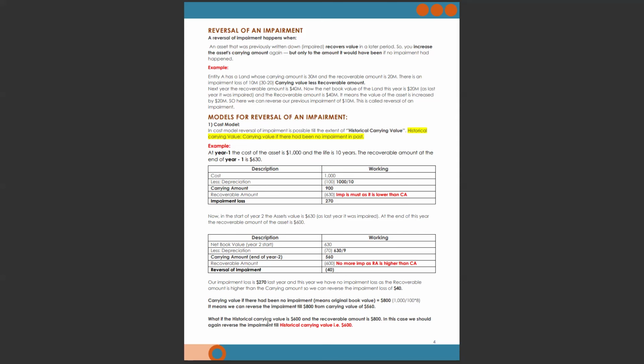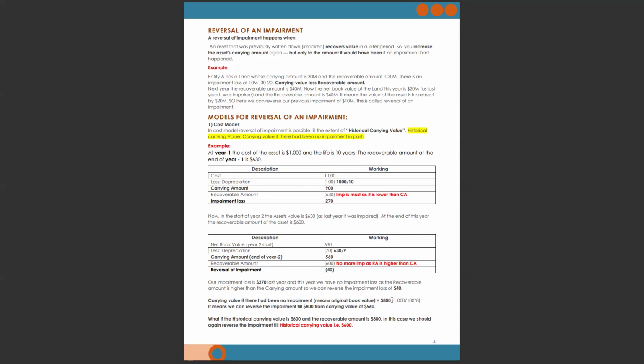Now, what if the historical carrying value is 600 and the recoverable amount is 800? In this case, we should again reverse the impairment only up to the historical carrying value, that is 600. It means in the cost model, you can only reverse your impairment loss up to the extent of historical carrying value. And how will you calculate historical carrying value? You will calculate it by this formula. Once you calculate your historical carrying value, you will have to compare your carrying amount with the historical carrying value.